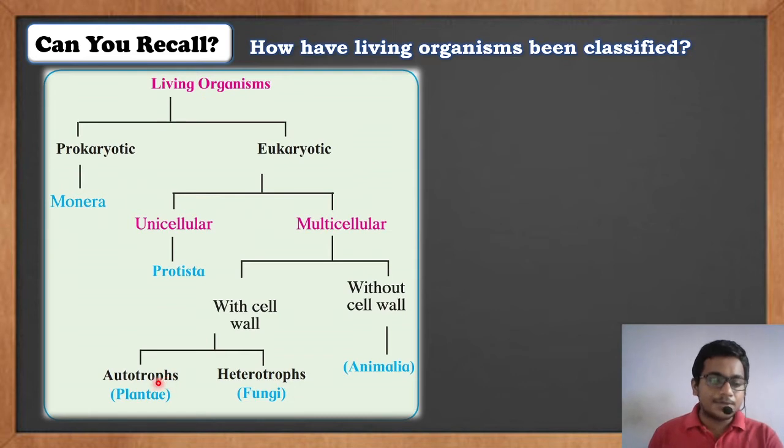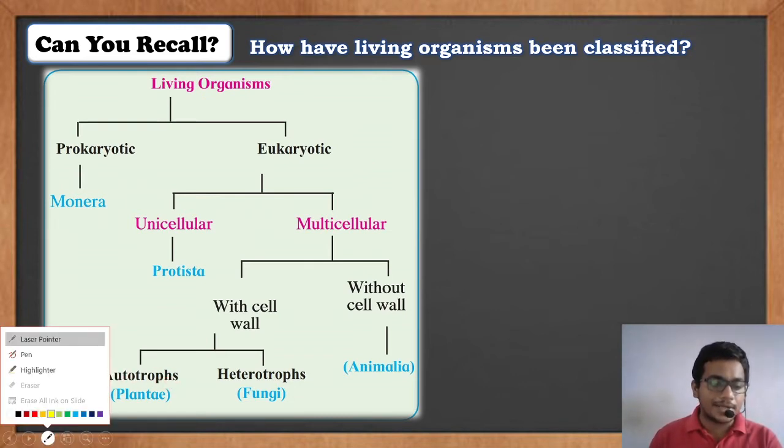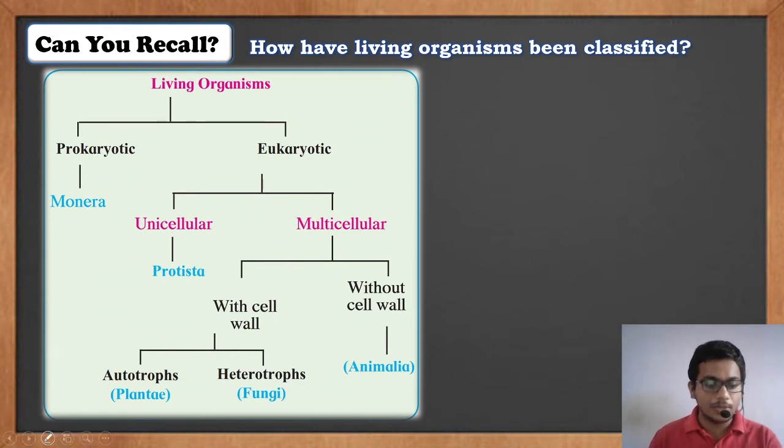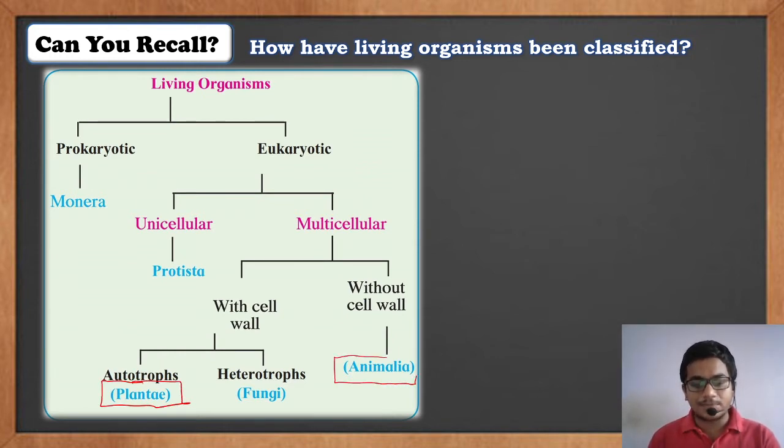Now in our chapter, we will only be dealing with kingdom Plantae. We'll be dealing with plants in much greater depth. In 10th standard, we'll be dealing with a chapter on animals. There you all will be learning about kingdom Animalia.